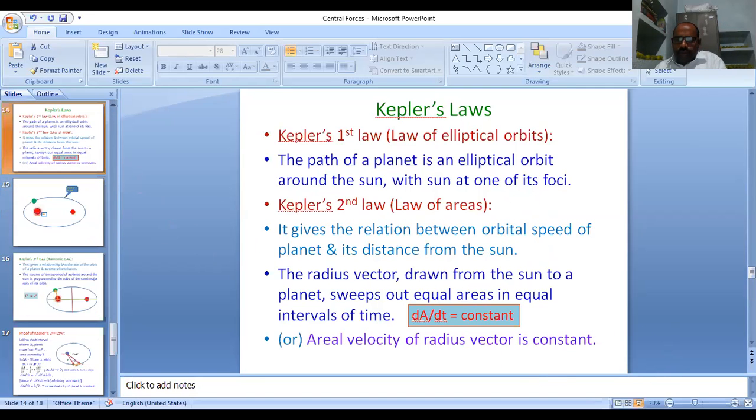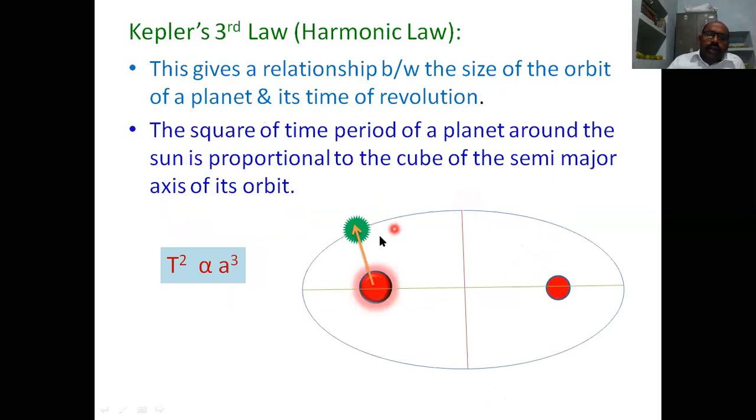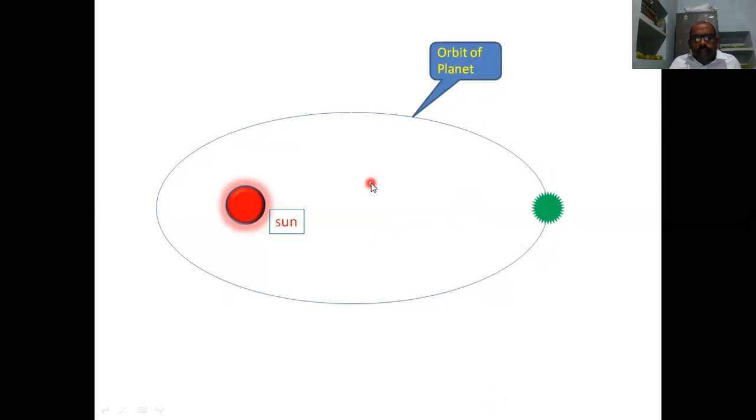So here, it is moving faster whenever it reaches. Whenever the radius vector is smaller, it is moving faster. In that way, the areal velocity is constant. Okay, it covers more area in the particular time.